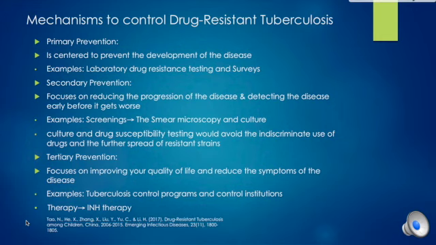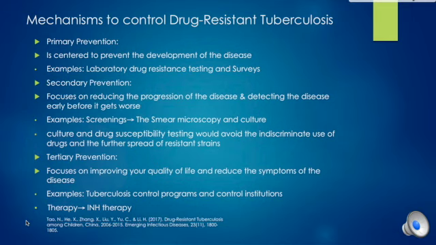Secondary prevention focuses on reducing the progression of the disease and detecting the disease before it gets worse, doing that early. An example of this is screenings. So the smear, microscopy, and culture screenings are needed. For culture and drug susceptibility testing, this would avoid the indiscriminate use of drugs and the further spread of resistant strains. In addition to strains, it can make the cause of the epidemic more difficult to determine. It does make it harder to standardize a retreatment regimen for the epidemic